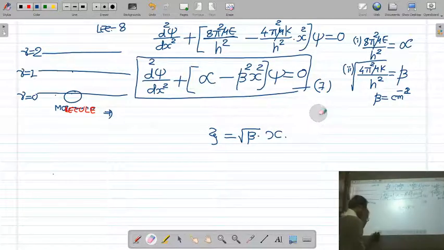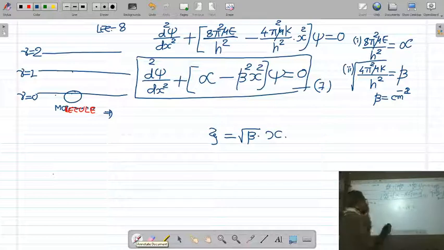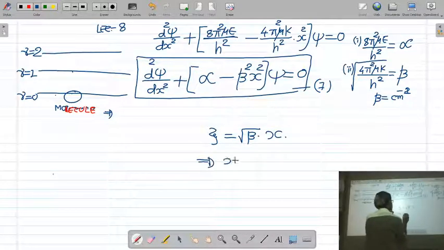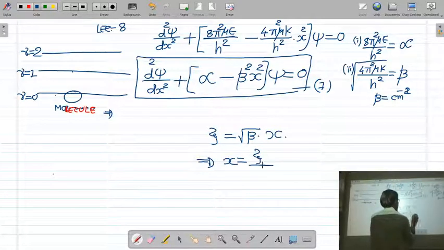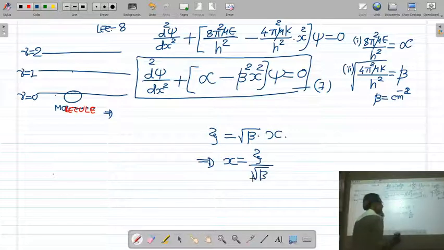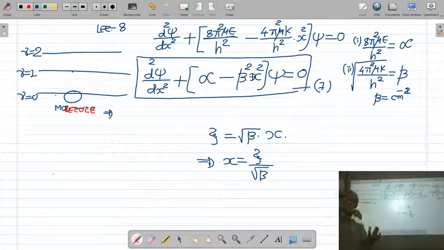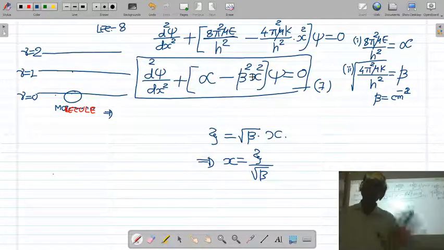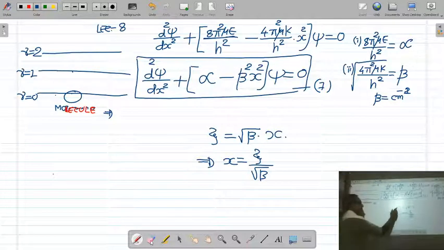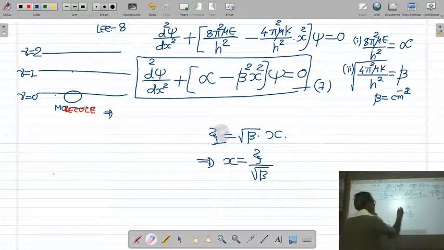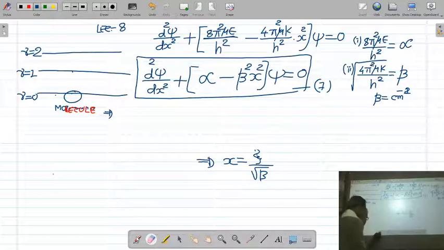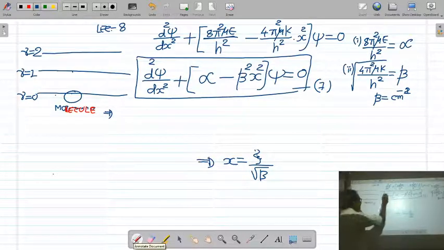If xi is equal to root beta into x, then the value of x is equal to xi upon root beta. So if you put x equal to xi upon root beta in this equation, then your equation becomes dimensionless and you can solve it. Okay, so let us put x equal to xi upon root beta in this equation.